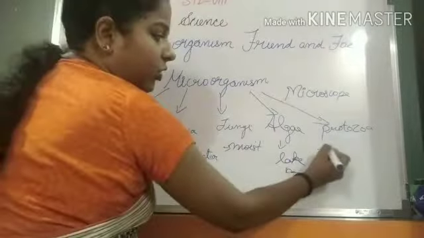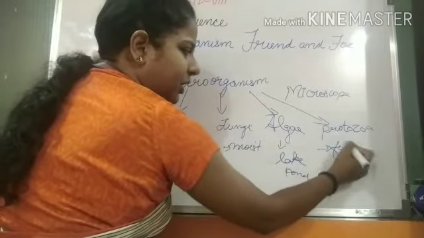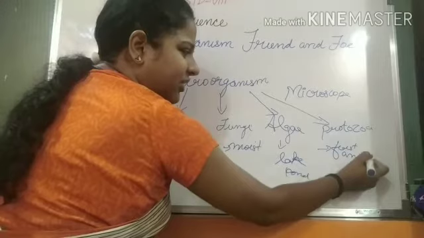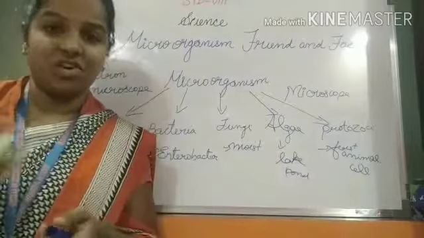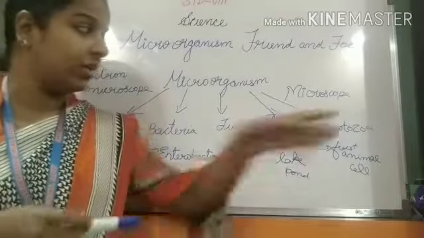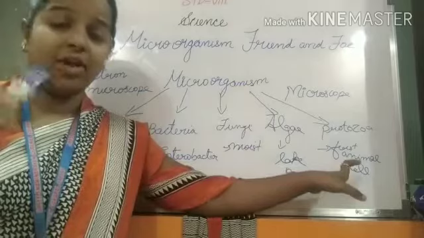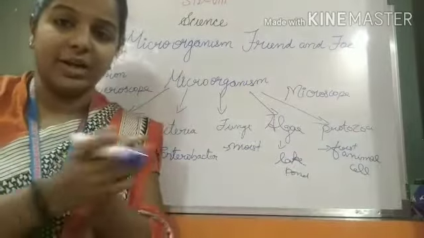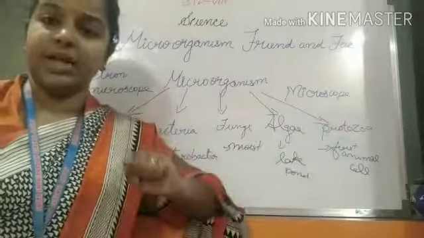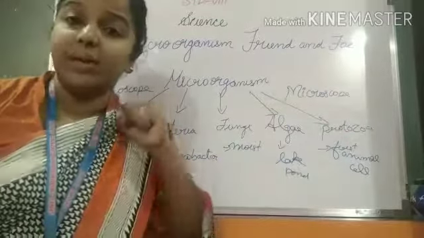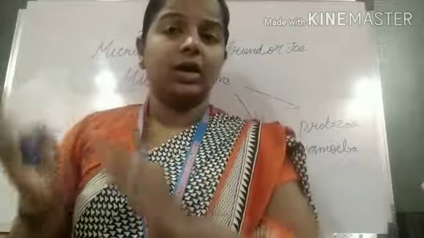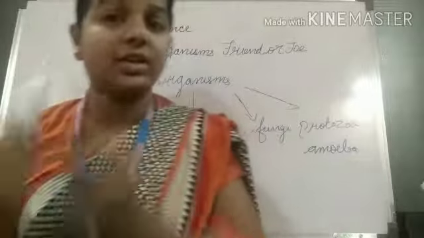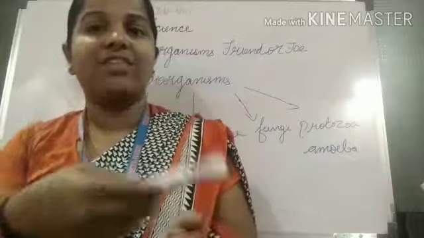Protozoa is also called the first animal cell. Why is it called the first animal cell? Because this cell has a similar structure to an animal cell. They have the cell membrane and all the cell materials that animals have. Another thing, protozoa are present in stagnant water. For example, amoeba. Amoeba causes amoebiosis. Amoebiosis is a type of dysentery, called traveler's dysentery.